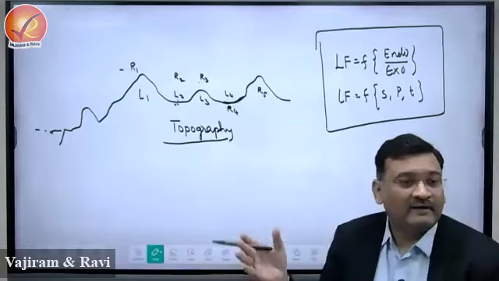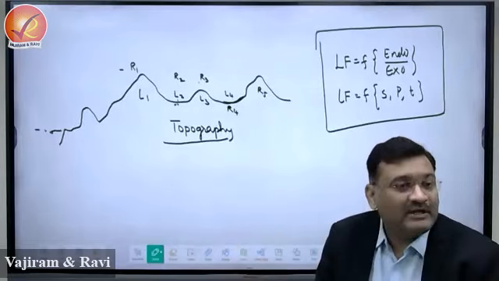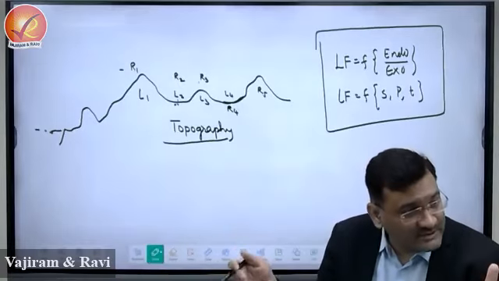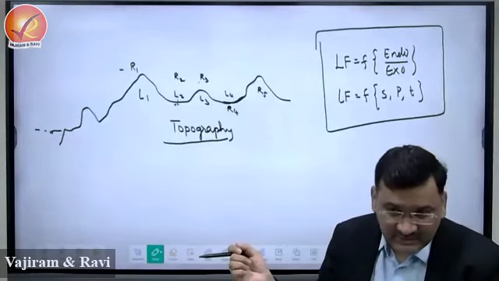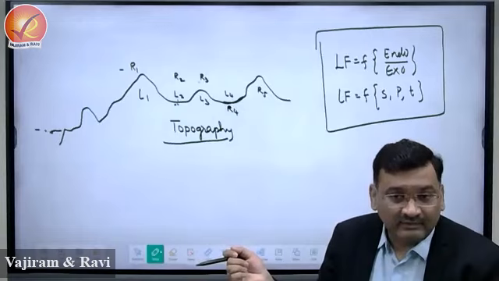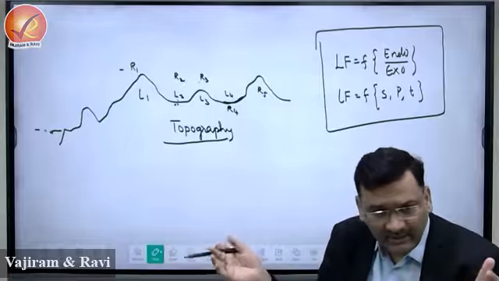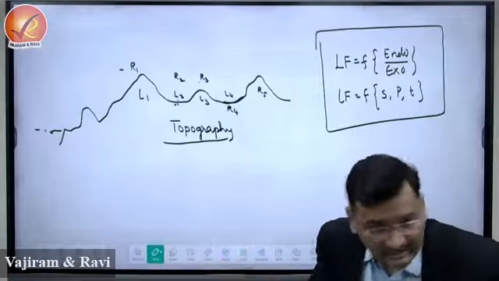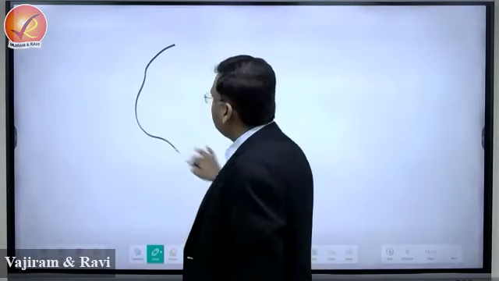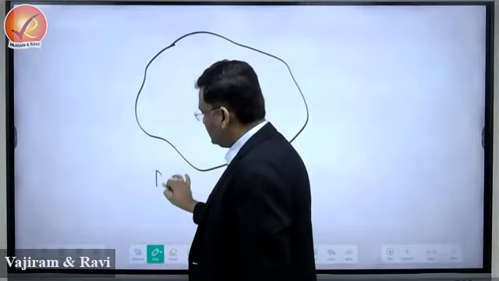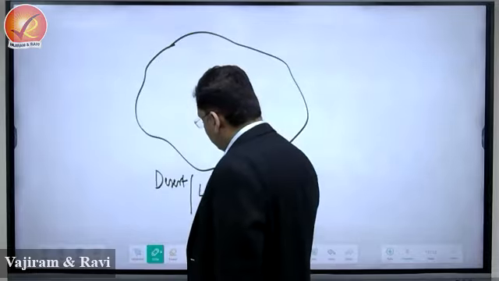Now if there are multiple landforms present in the same region, a combination of several landforms created by same or multiple processes, this will be referred to as landscape, right? There is the concept of landscape. You say desert landscape, right? Now this is a desert, so this is the region of desert. This is a large area.